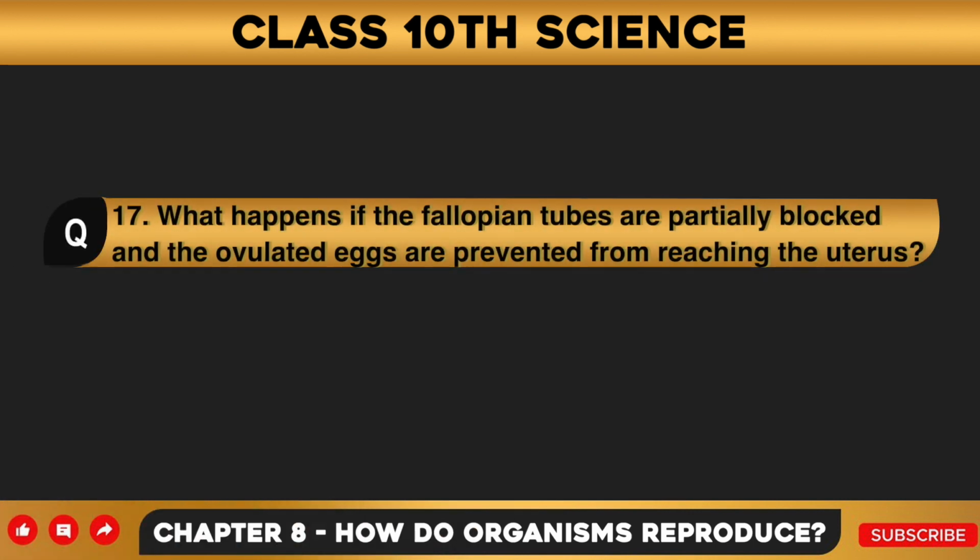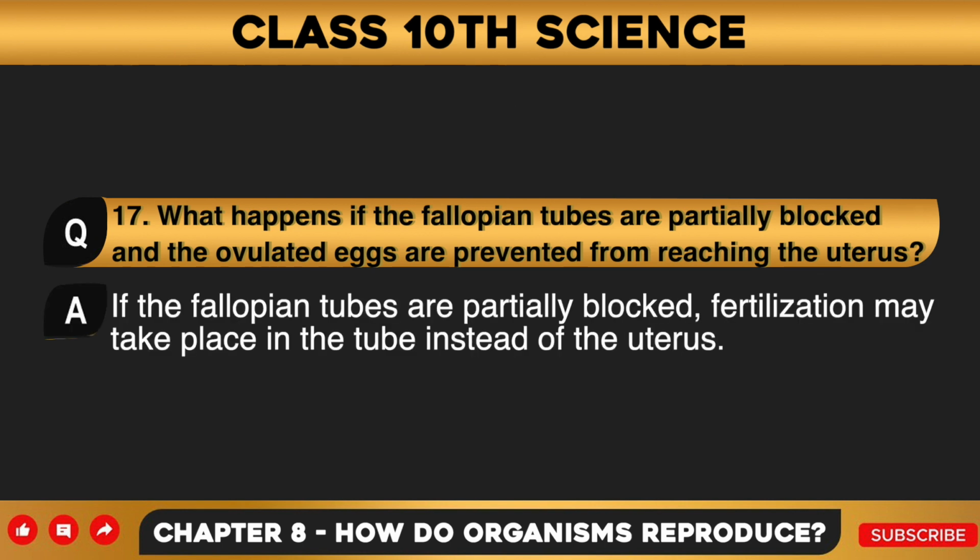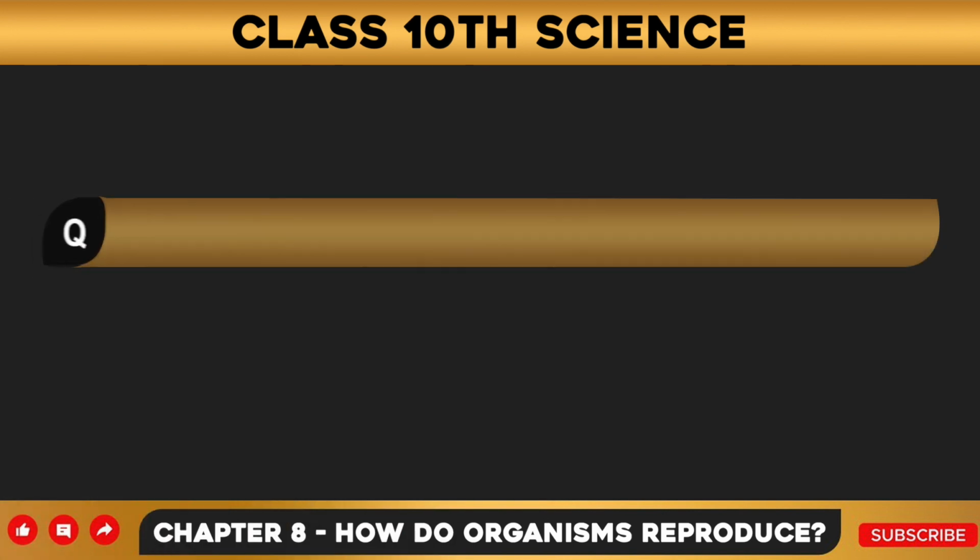Question number 17. What happens if the fallopian tubes are partially blocked and the ovulated eggs are prevented from reaching the uterus? Answer to this question is, if the fallopian tubes are partially blocked, fertilization may take place in the tube instead of the uterus.